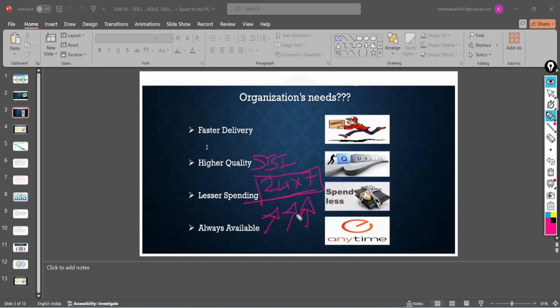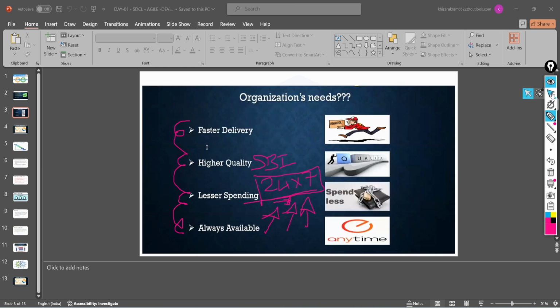That means in case of any disaster, the traffic can be diverted behind the scenes from one zone to another zone. So these four parts, the organization should always have as their core base when we are developing any software for any clients. Okay, so this point is clear, right?